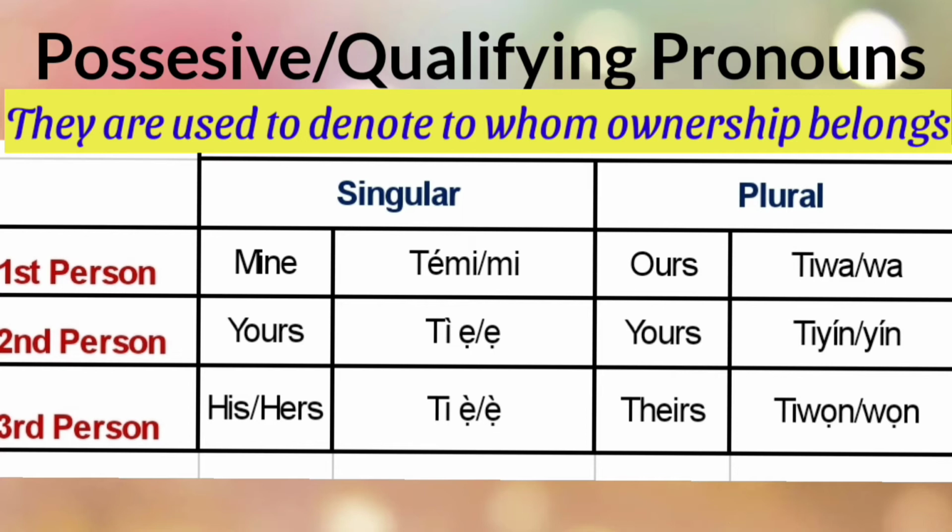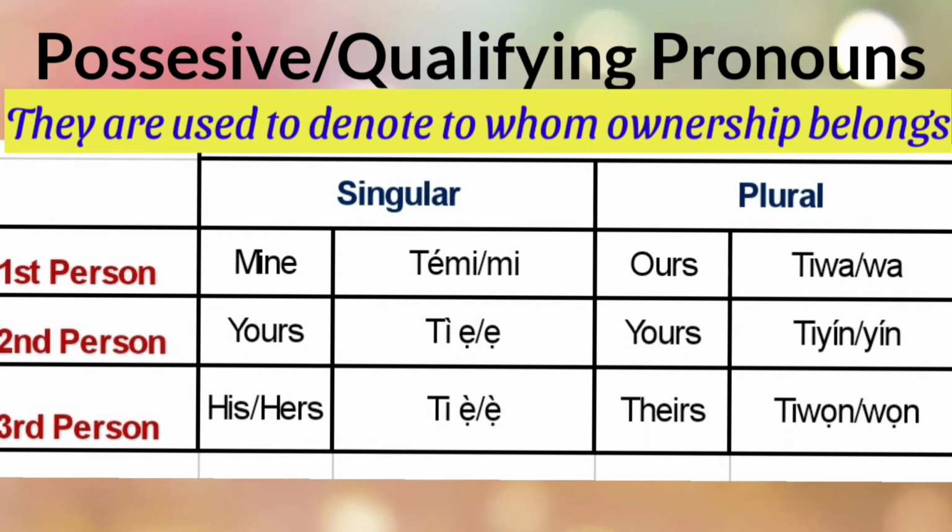The first person plural, ours, is tiwa. The second person plural, yours, is tiyín. The third person plural, theirs, is tiwọn. So if I want to say it's mine, tèmi ni. It's yours, tìrẹ ni. It's ours, tiwa ni. It's yours, tiyín ni. It's theirs, tiwọn ni.